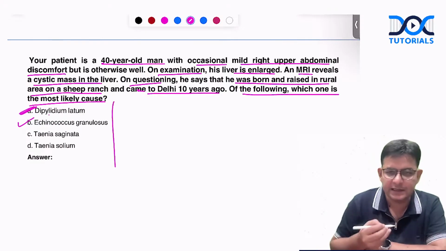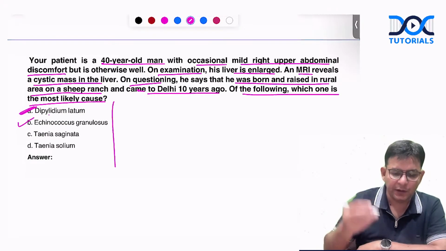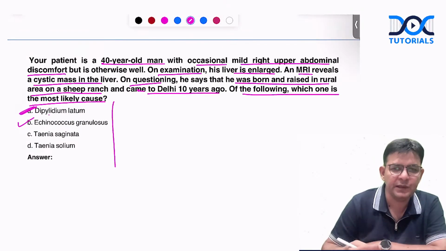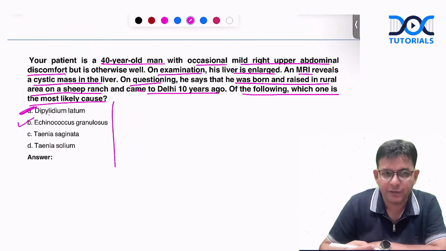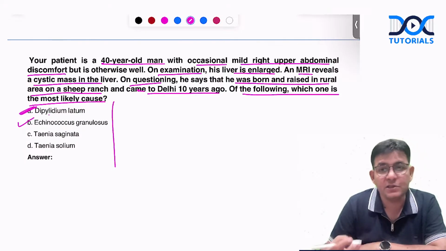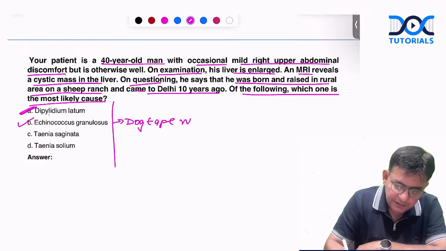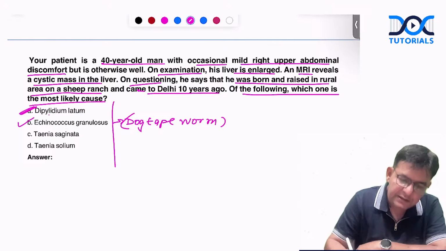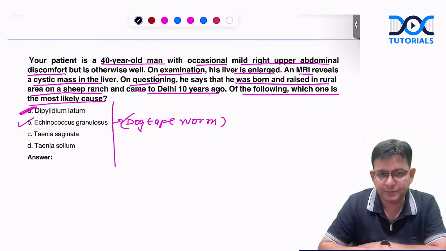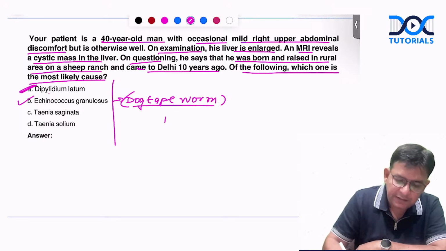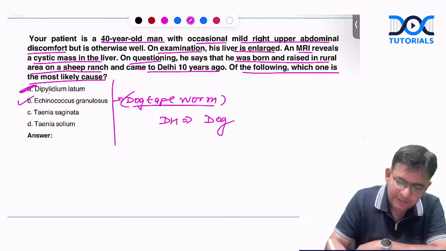And all these guys, Diphyllobothrium latum, Taenia saginata, termed as beef tapeworm, Taenia solium, that is termed as pork tapeworm. So these all are cestodes. Cestodes are tape-like, and this is termed as dog tapeworm. And the definitive host in the dog tapeworm is dog only.